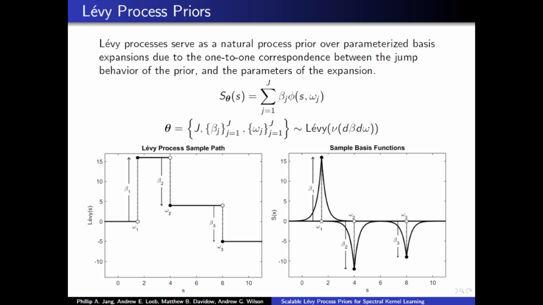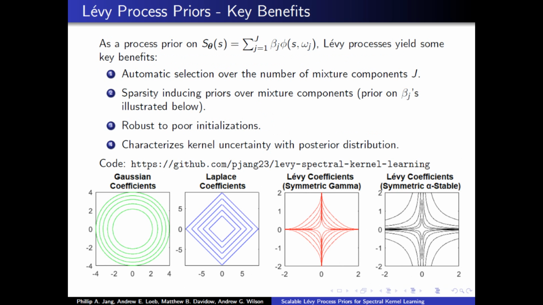Note here that the number of jumps in the Lévy process is random, so we can model a random number of basis functions instead of fixing the number in advance. As a prior on spectral densities, Lévy processes yield some very powerful benefits, with the first and most obvious being the automatic selection over the number of mixture components J, as the Lévy process models J as random.